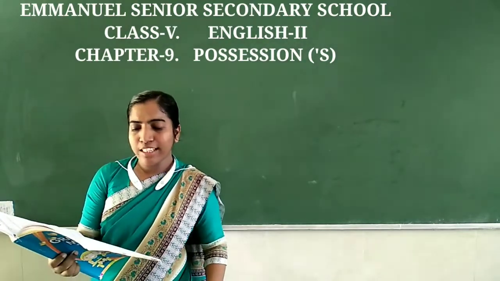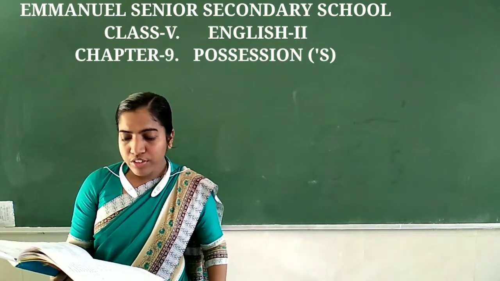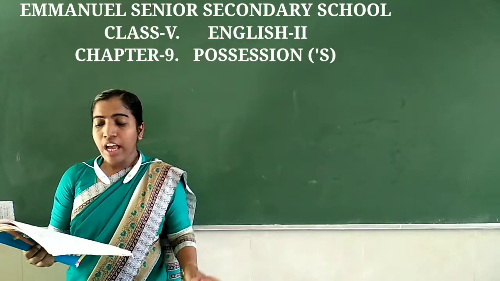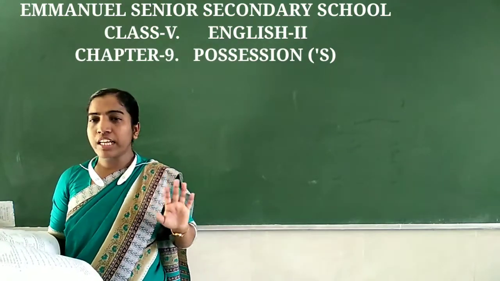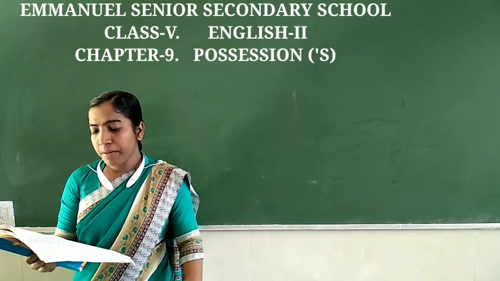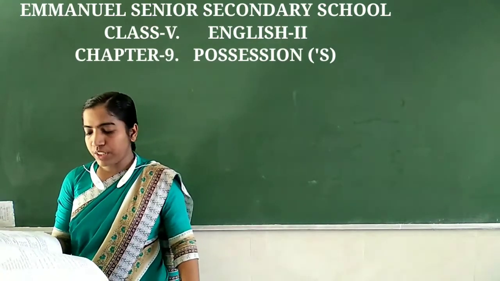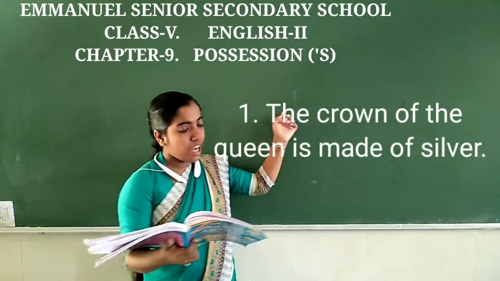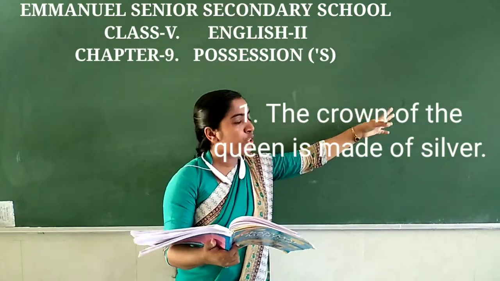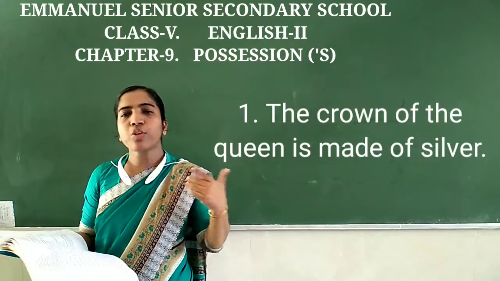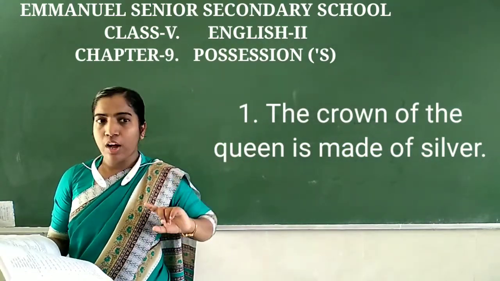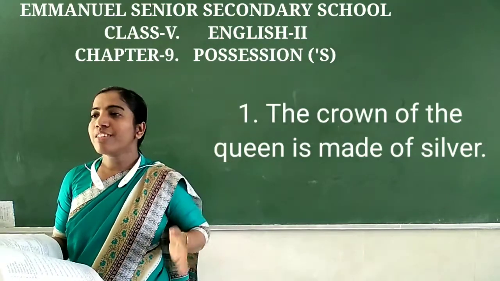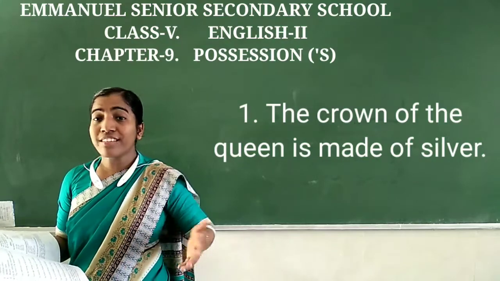Now let's move with exercise 3. Rewrite the following sentences using apostrophe S or apostrophe. आपको apostrophe S और apostrophe लगा के जो नीचे दिए गए sentences हैं इन्हें possessive noun sentence में convert करना है. First one, the crown of the queen is made of silver. So when you are doing this, you have to ask the question, whose crown? किसका क्राउन है? Queen. तो queen is the main word. आपको sentence को convert करने के टाइम में doubt होगा किस में S लगाना है.